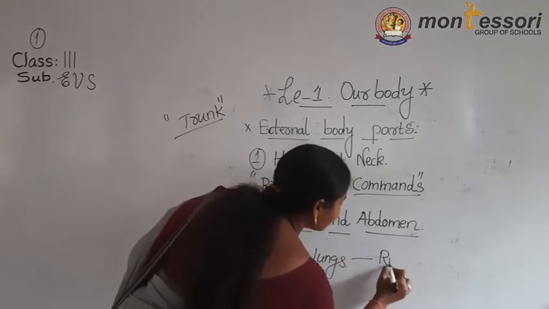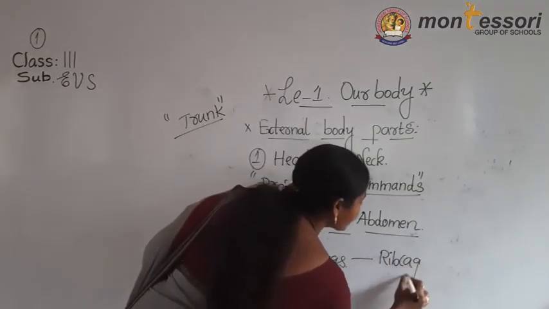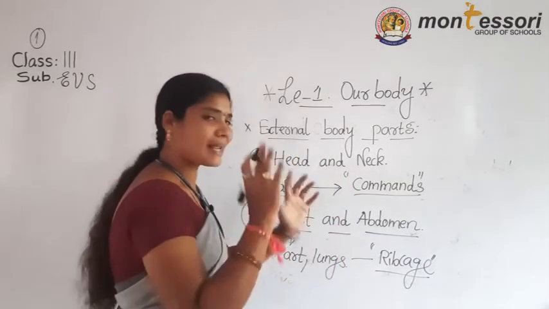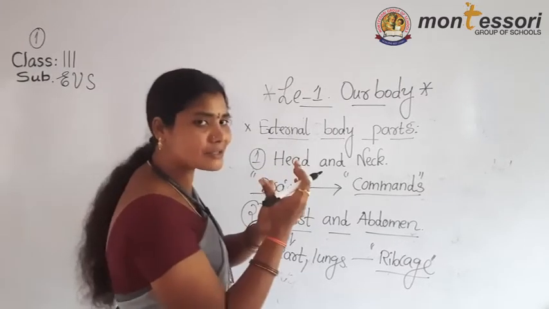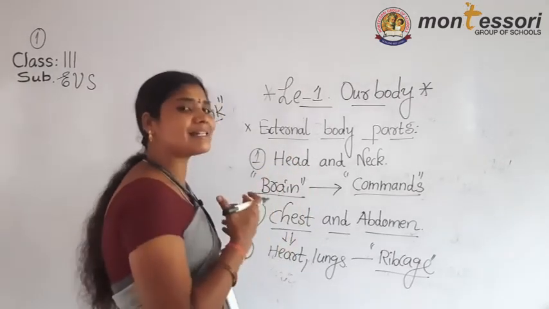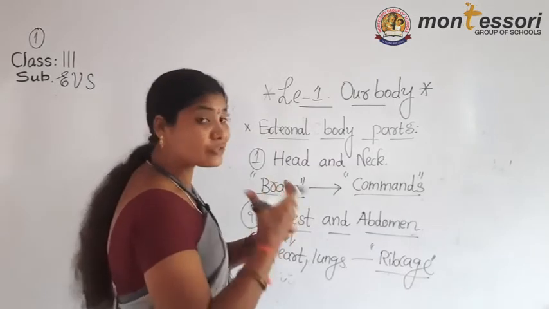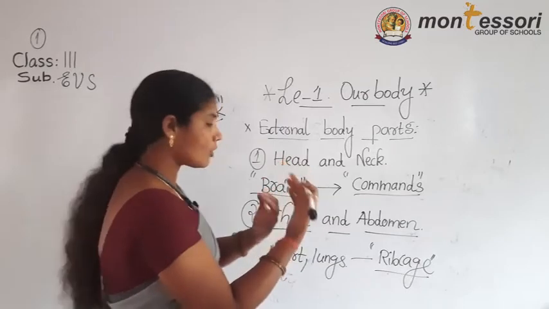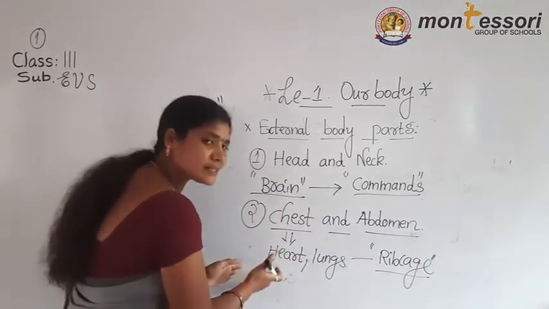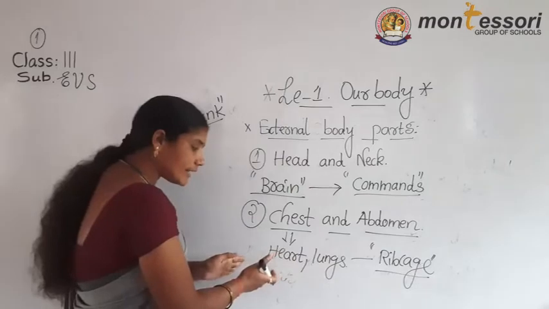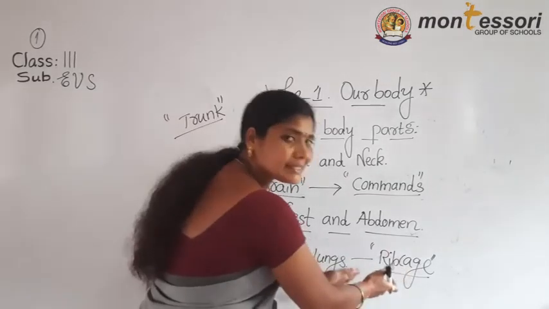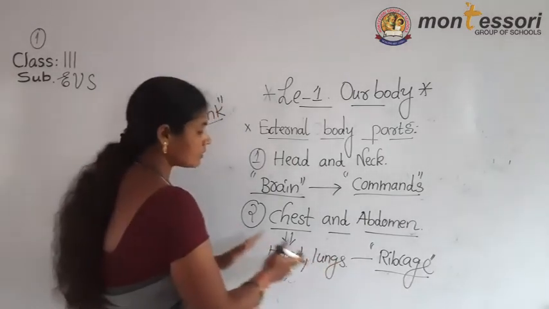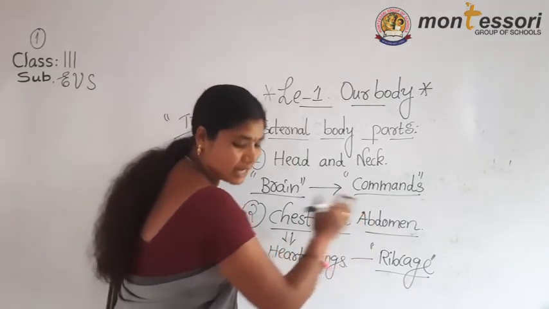A part called the rib cage is present. Like how birds are put in a cage, the same way, but this cage is made up of ribs. Twelve pairs of ribs are present, and those make the rib cage. So in that rib cage, what is present? Heart and lungs. Those are very sensitive. So the rib cage is giving protection to the heart and lungs. That is about the chest and abdomen.